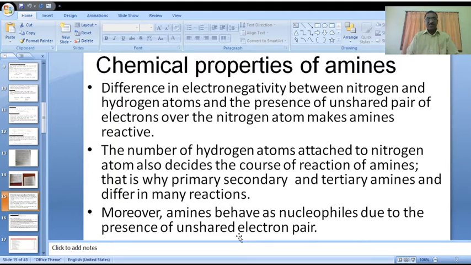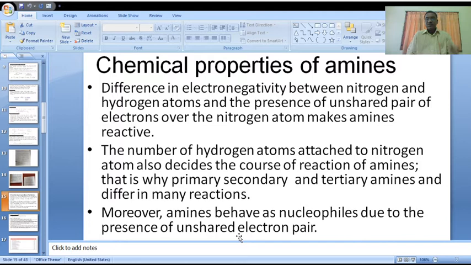In the yesterday class, we completed the properties and preparations of amines. Today, we are going to learn about the remaining chemical properties of amines. Here, the difference in electronegativity between nitrogen and hydrogen atoms and the presence of an unshared pair of electrons over the nitrogen atom makes amines react.